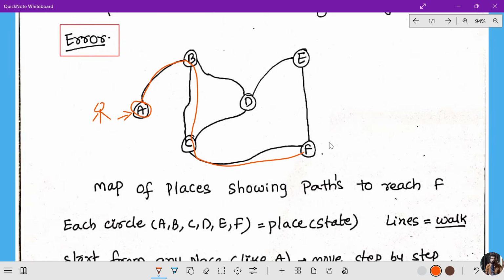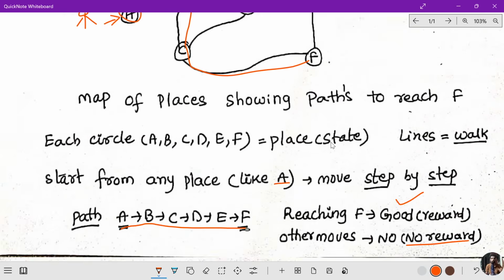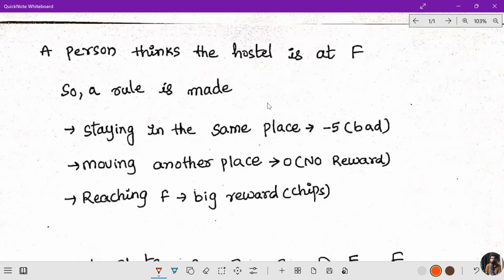Next, we see a person who thinks the hostel is at F. In the above there are 6 steps. A person thinks his hostel is at F. So a rule is made: staying in the same place.